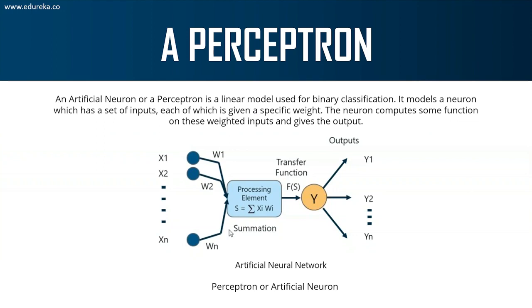Now, before I discuss this diagram with you, let me tell you the basic logic behind a perceptron. There is something known as inputs, right? The input x, here you can see x1, x2 till xn. So let me explain the structure of a perceptron. What you're going to do is input variables into the perceptron, right? This x1, x2 till xn basically stands for input. W1, W2 till Wn stands for the weight assigned to each of these inputs, right? There is a specific weight that will be randomly initialized in the beginning for each of your inputs.